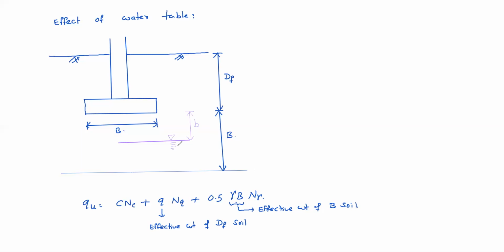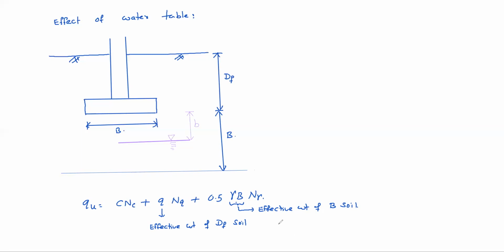So there is no chance of getting reduction of gamma Df, gamma q. q is what actually? Gamma Df, right? So gamma Df won't reduce because water table is below the footing level, but within the B depth it is the water table is there.